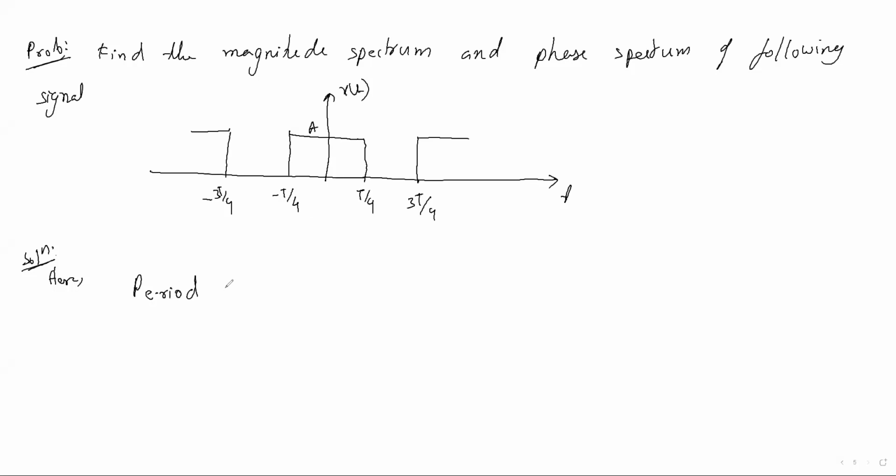If you take from here, it repeats after here, or you can take up to here.